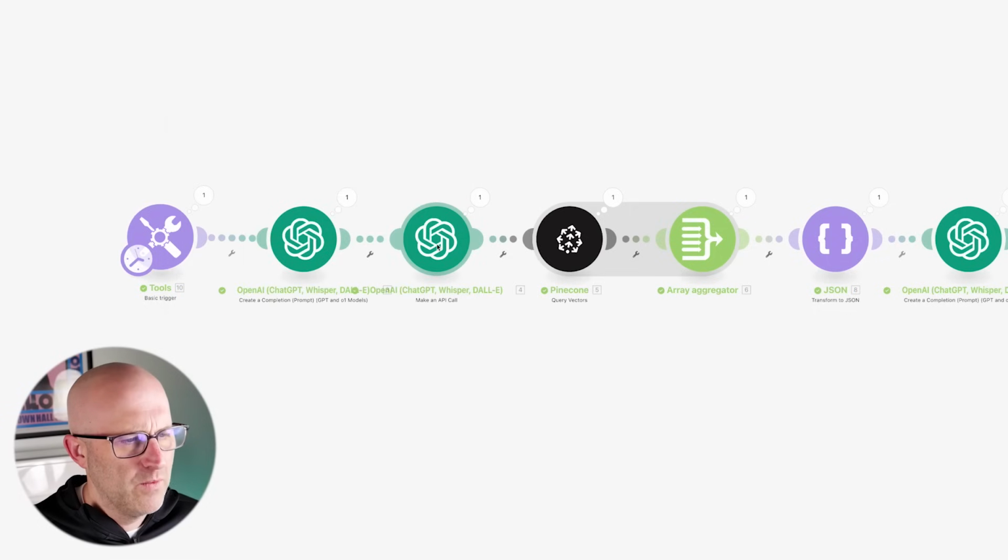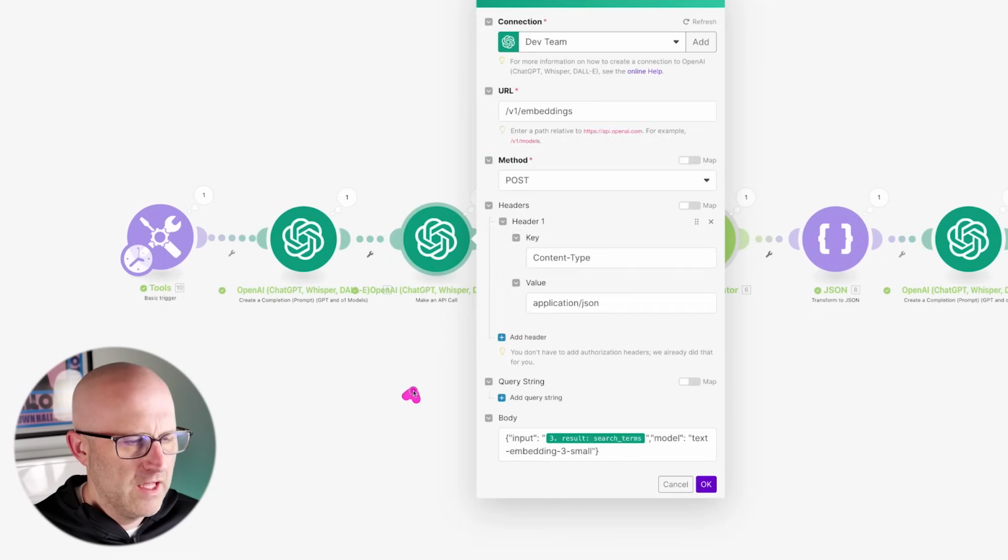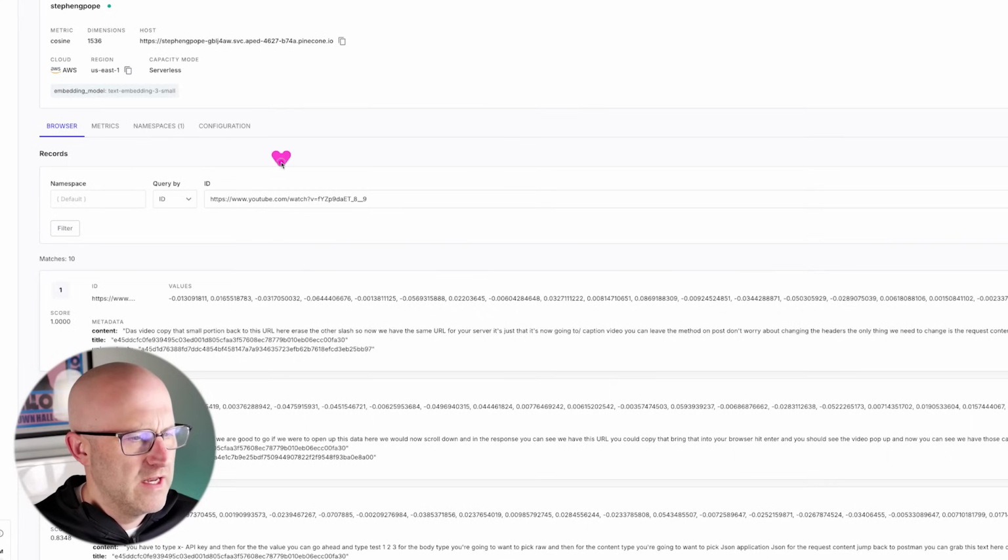Now in this next module, we are creating embeddings again. We're making an API call because there isn't a built-in module, just like we built embeddings for what we store in the database. So we sent it this text, which created these vector number values that we can use to search the database. To actually search the database, we also need these vectors.